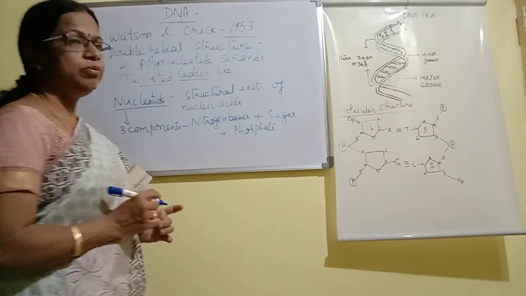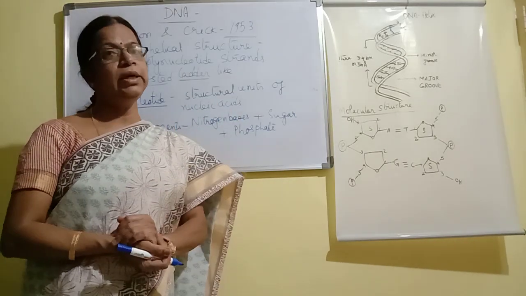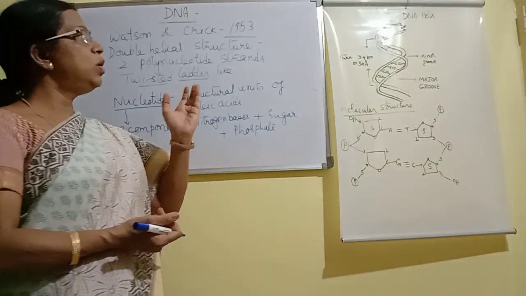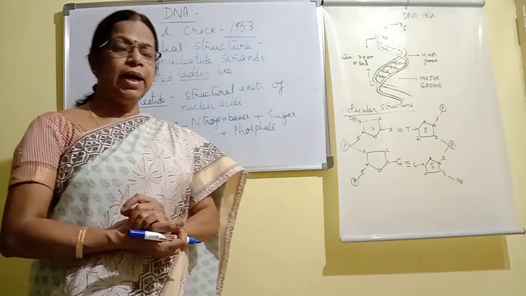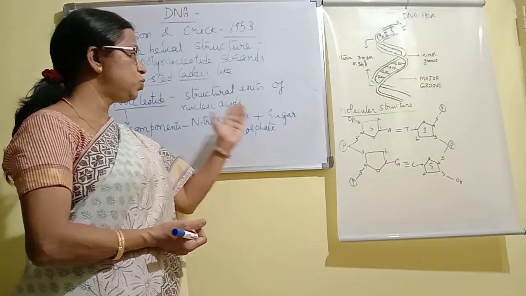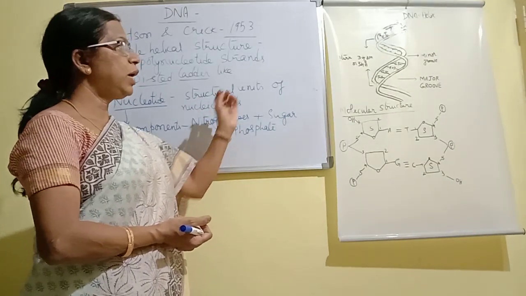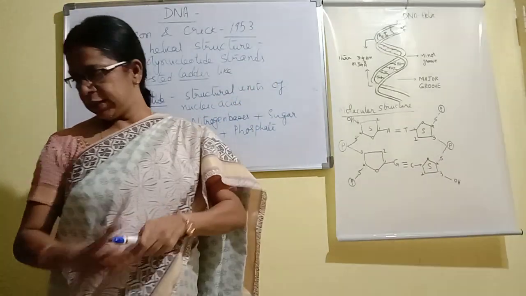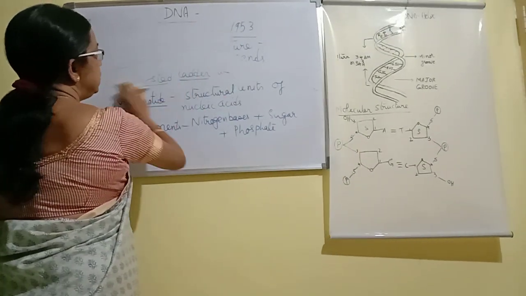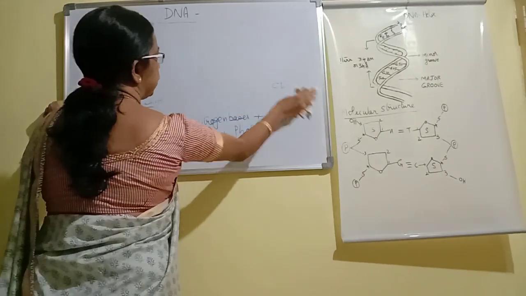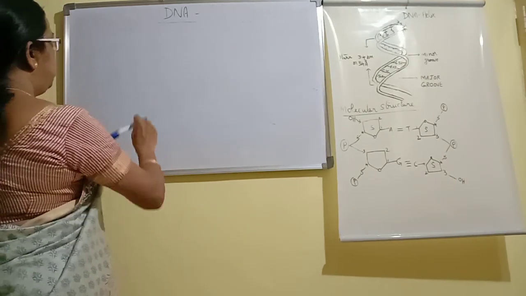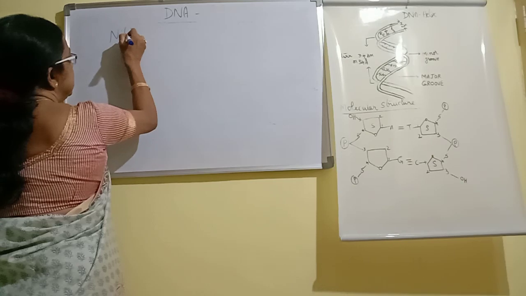So these three together, that is nitrogen base, sugar and phosphate, form what is called a nucleotide. And a nucleotide forms the structural component of nucleic acids. Now we will see one by one what a nitrogen base is, how many types there are, and what a sugar and a phosphate are, before going to the exact structure of the DNA. So first, I will continue with what is a nitrogen base. First, we will see what the different nitrogen bases are and how many are present in DNA.